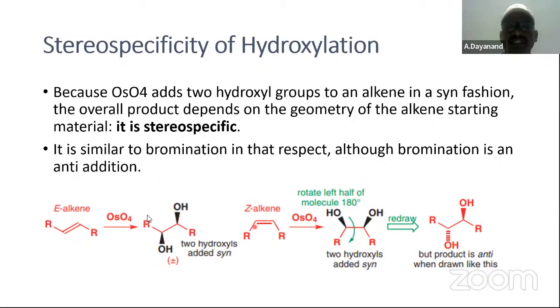Then this is the E alkene, and this is the Z alkene, that is cis. An anti product is formed on the opposite side, and here it is already cis. Cis, we are adding osmium tetroxide. Therefore it is giving this compound. Osmium adds to an alkene in a syn fashion. The overall product depends on the geometry of the alkene starting material. It is stereospecific in nature.